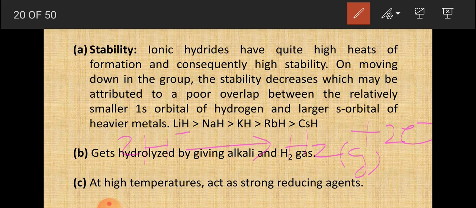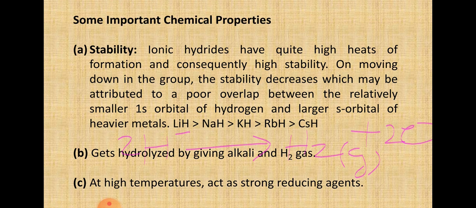Saline hydrides react violently with water producing hydrogen gas. Lithium hydride is rather unreactive at moderate temperatures with oxygen or chlorine. It is used in the synthesis of other useful hydrides. So your ionic hydrides means when hydrogen combines with an s-block element, that will give you your ionic hydrides.